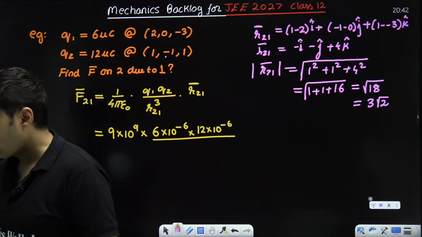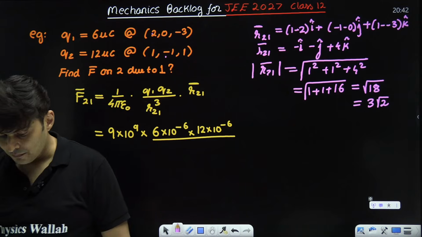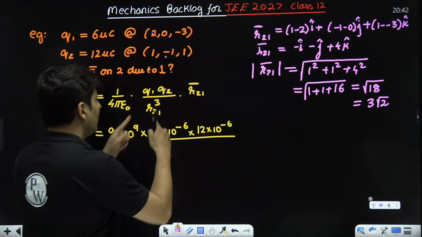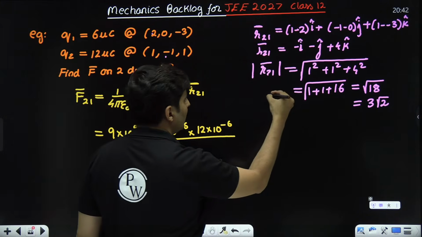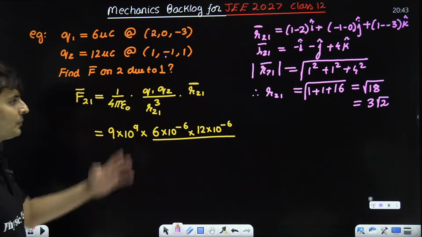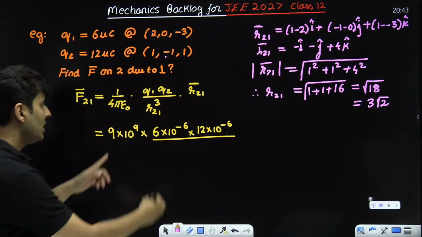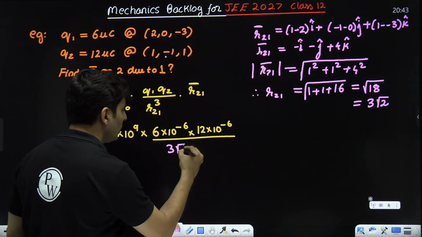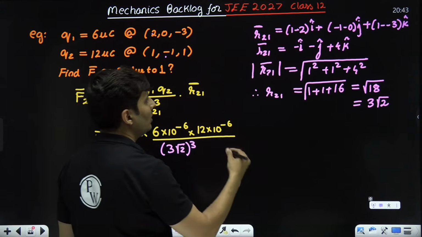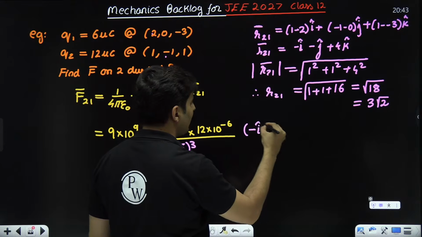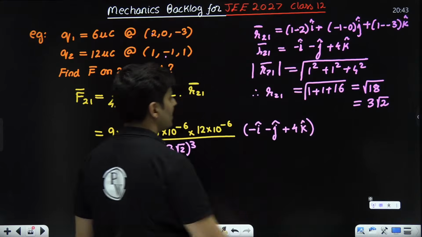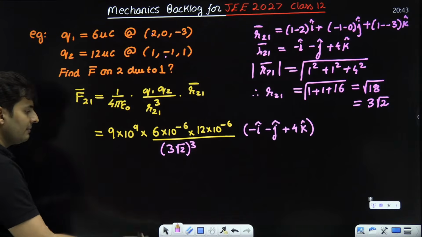Till this point, absolutely clear? Okay, very good. Now let's substitute it. R21 magnitude is basically this 3 root 2. Everyone till this point absolutely fine? So we will put 3 root 2 and put the cube of it, and R21 bar I'm going to put over here, which is negative I cap minus j cap plus 4 k cap. Just leave it as it is.